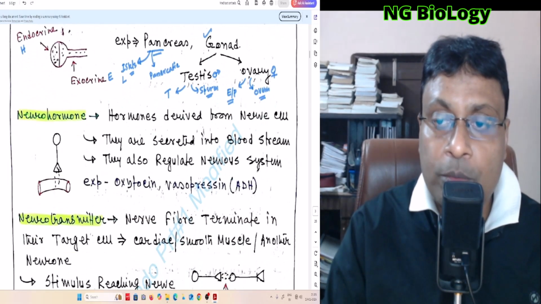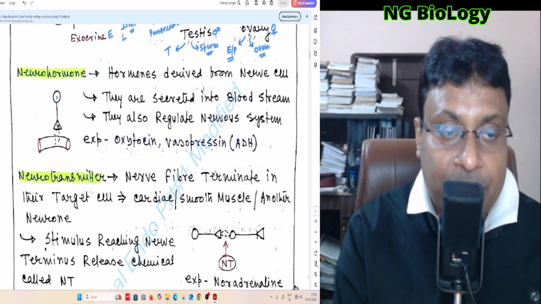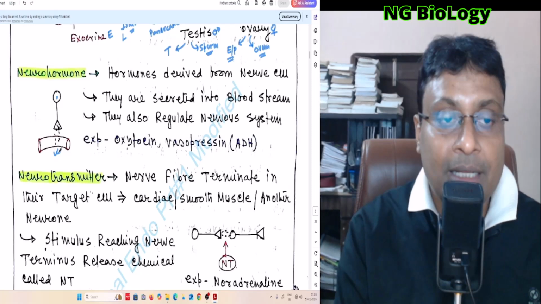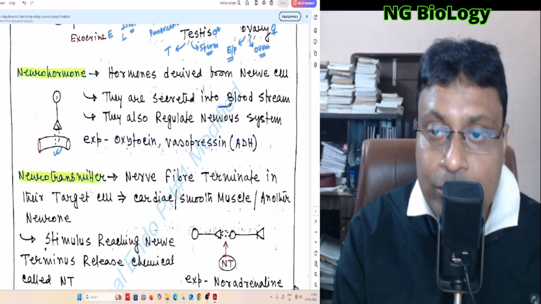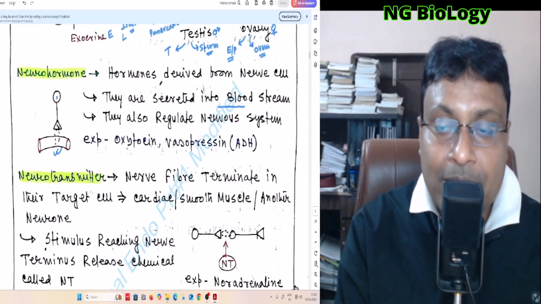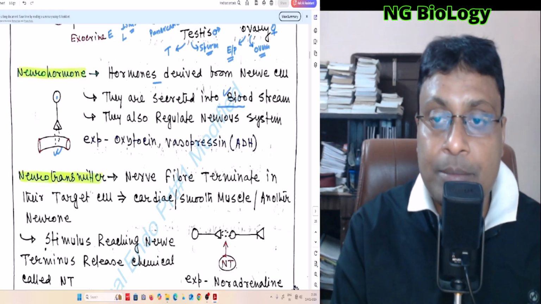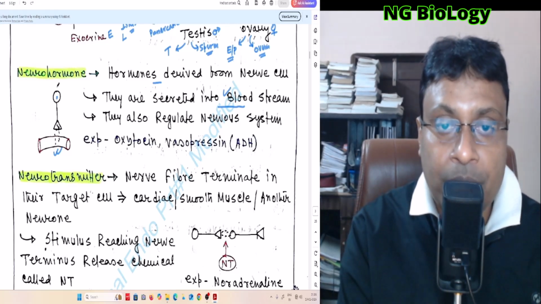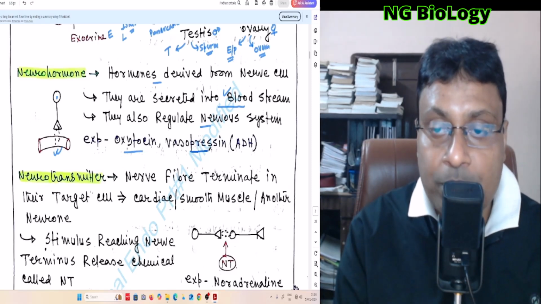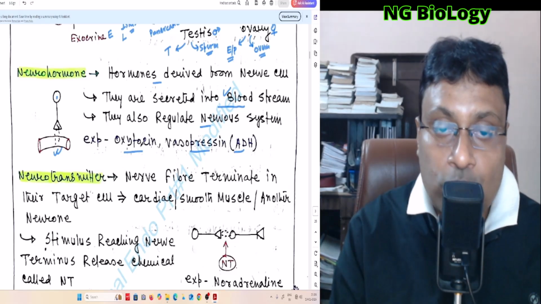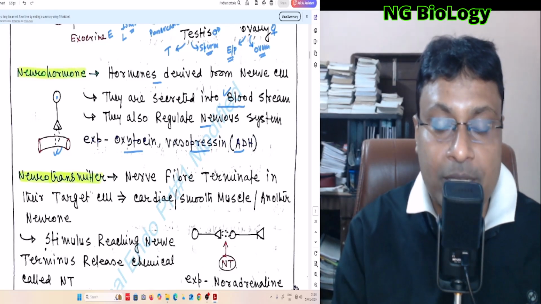Now neurohormone, the hormone derived from the nerve cell. So here you can see a neuron, and this neuron secretes materials, and when these materials are carried by blood, then this is called a neurohormone. So hormone derived from the nerve cell, and they are secreted into the bloodstream. Although these chemicals are secreted from the nerve cell, since they are carried via the bloodstream, they are known as neurohormones. They also regulate the nervous system. Examples of neurohormones are oxytocin and vasopressin or antidiuretic hormone. And these two important neurohormones are secreted from our posterior pituitary gland or neurohypophysis.